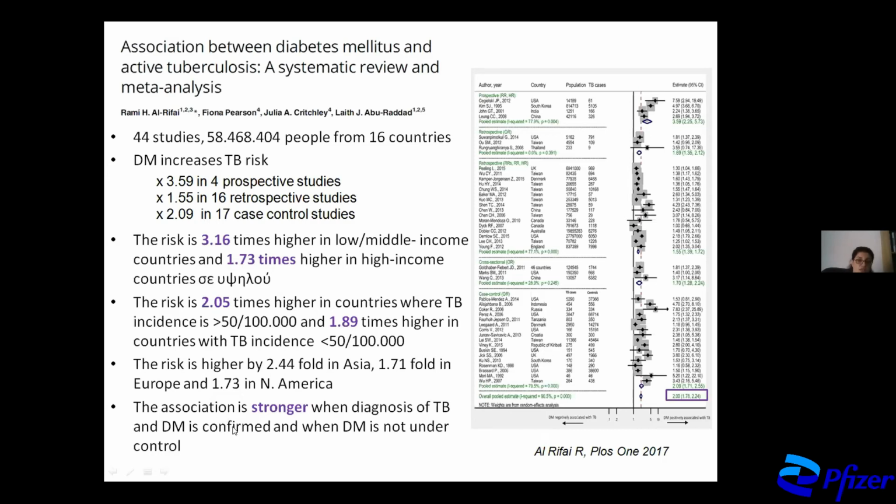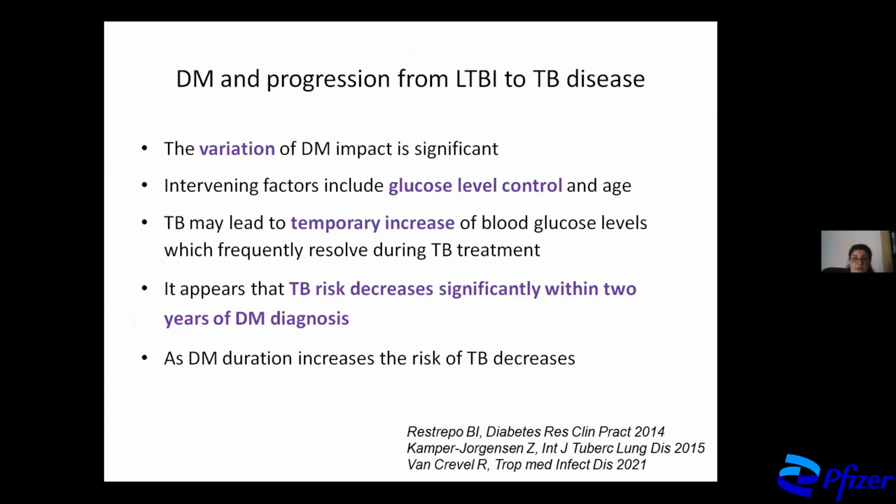And what is also interesting is that this association is stronger when diagnosis of TB and DM is confirmed, excuse me, by laboratory methods. So that when the diagnosis of these two diseases is certain, then the association between the two becomes stronger. The variation of DM impact on TB disease risk is significant between studies. Intervening factors include, of course, glucose level control and age. We also know from clinical practice that TB may lead to a temporary increase of blood sugar levels, which frequently resolved during TB treatment without any treatment for diabetes at all.